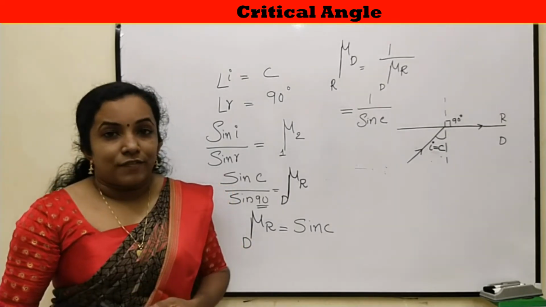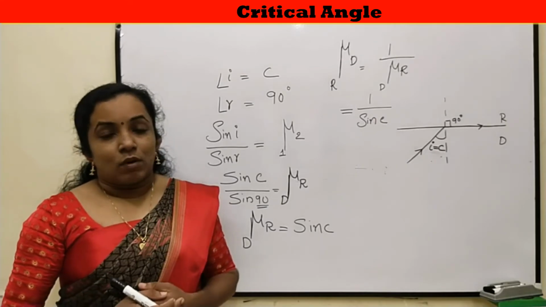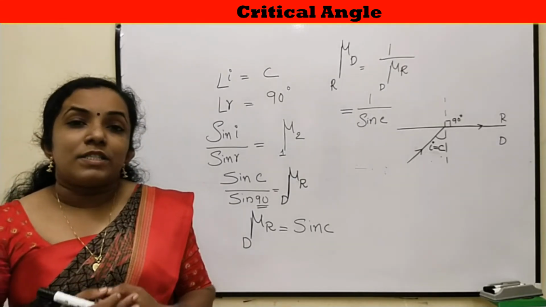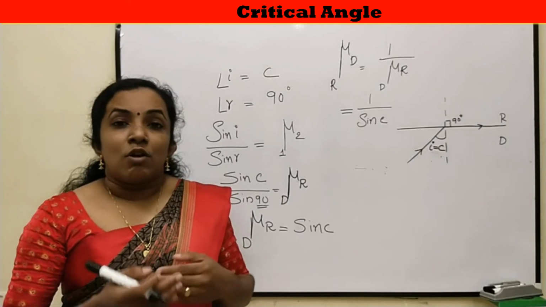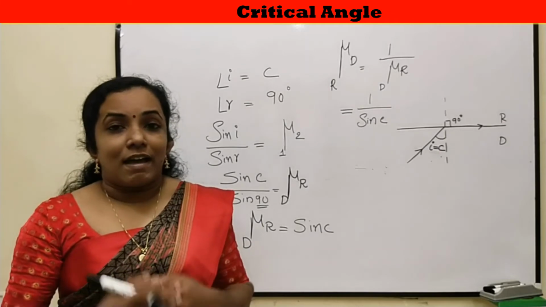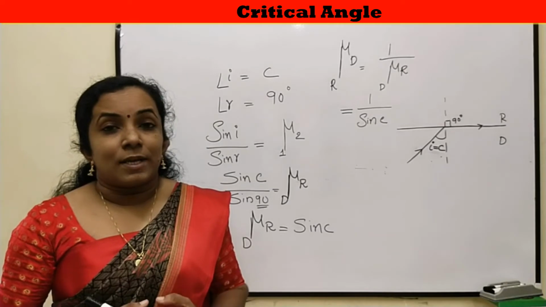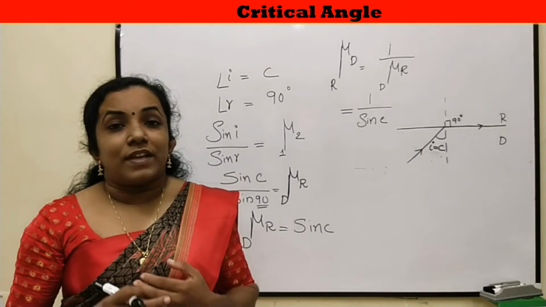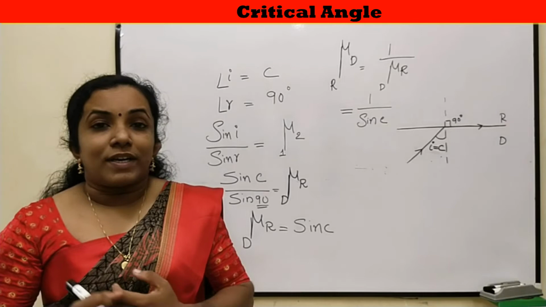The refractive index of the denser medium is 1 by sin C. Or when in the case of light traveling from glass to air, the refractive index of glass is 1 by sin C. In the case of light ray traveling from water to air, the refractive index of water is 1 by sin C, or the absolute refractive index of the denser medium is always 1 by sine of the critical angle.